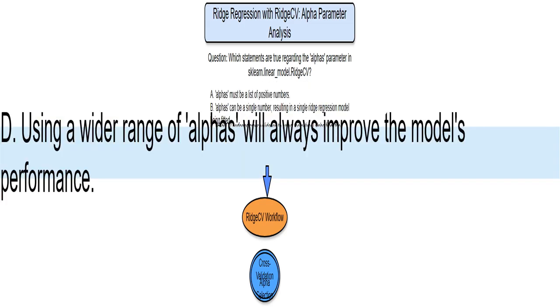Let's analyze statement D. It is false. While it seems logical that a wider range of alpha values would help you find a better one, it's not guaranteed. A super wide range can make the computation much longer, without necessarily leading to a significantly better model. The optimal range depends heavily on your specific data.